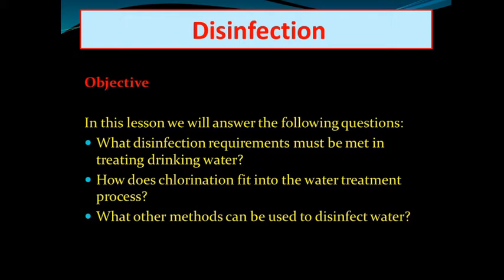Dechlorination is a process used when the chlorine content is excessive. At the end of the tap, the residual chlorine should be available up to 0.1 to 0.2 mg per liter. If the quantity of chlorine at the end of the tap water is maybe up to 0.5 or 0.6, then we need to remove the excessive chlorine from that water, and that process is called dechlorination.